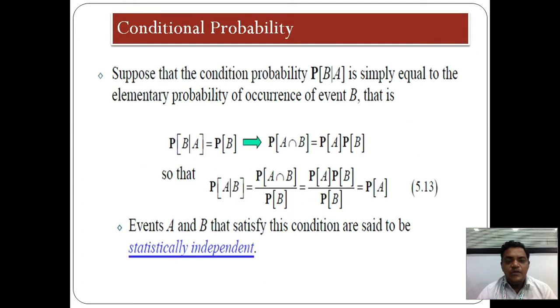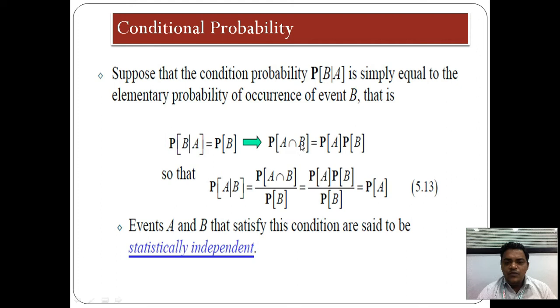Now, in the case of conditional probability, suppose that P of B upon A is simply equal to the elementary probability of occurrence of event B. Then how to write it? If both events A and B should happen, then this is the marginal probability.